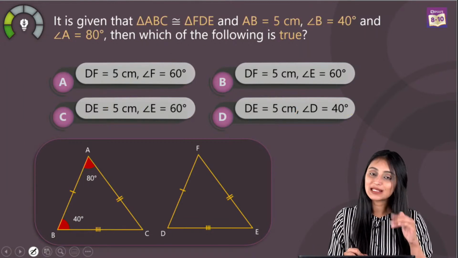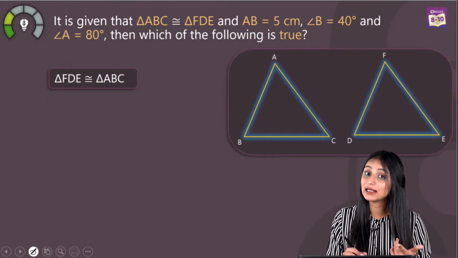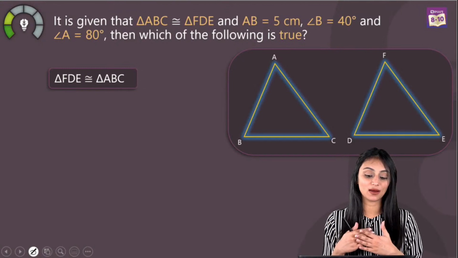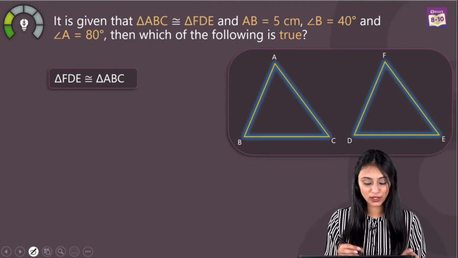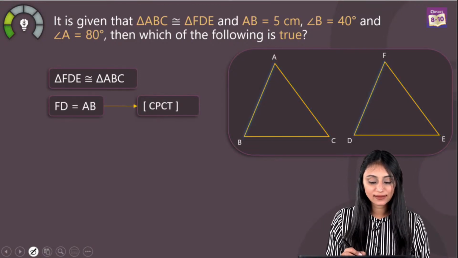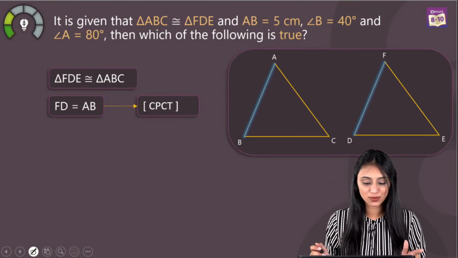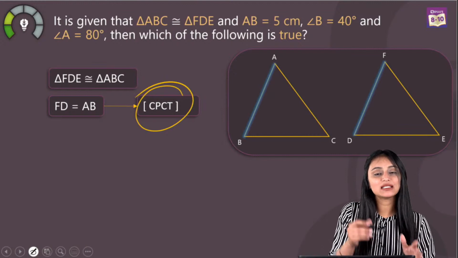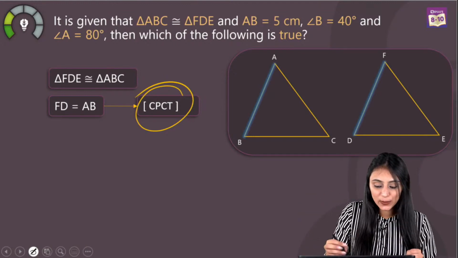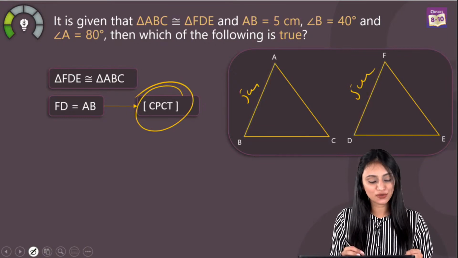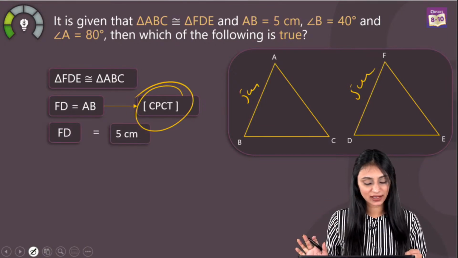We'll start from here, that the triangles are congruent. So their corresponding parts are going to be equal. I can say that FD and AB are going to be equal, correct? Their corresponding sides will be equal. CPCT means corresponding parts of congruent triangles. We are given that AB is 5 centimeter, so FD should also be equal to 5 centimeter. So FD is 5.